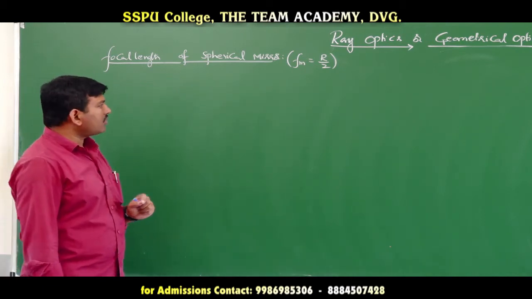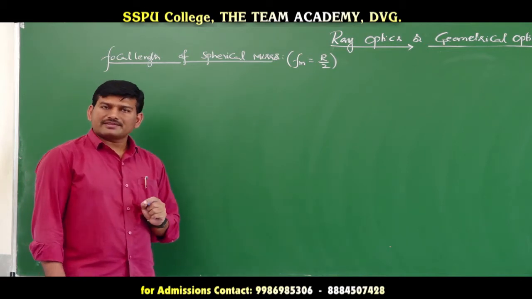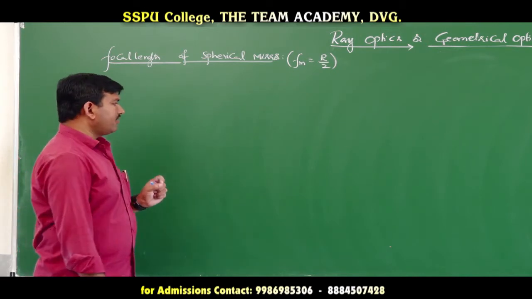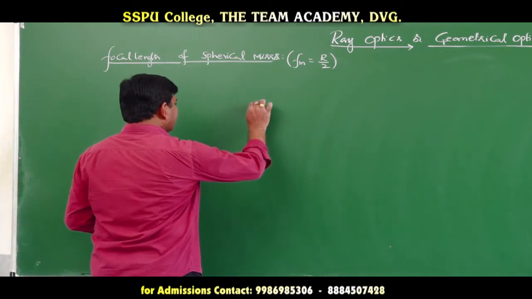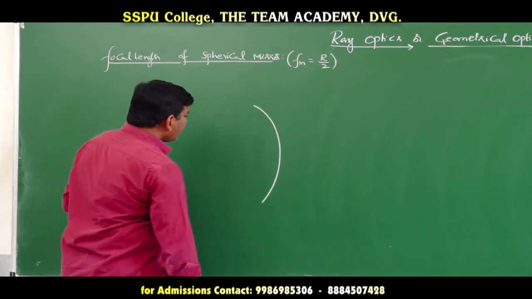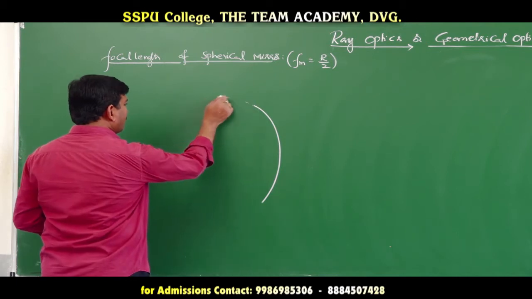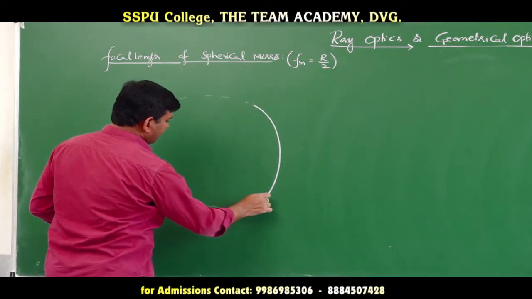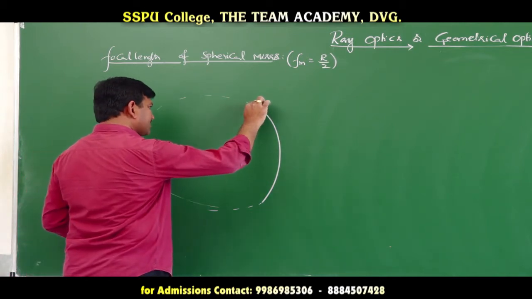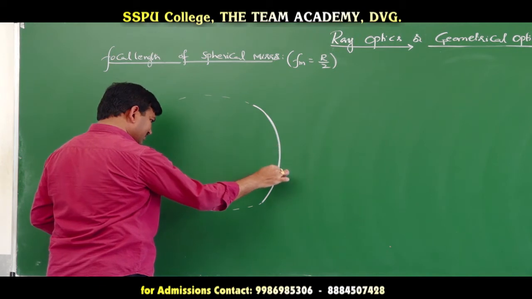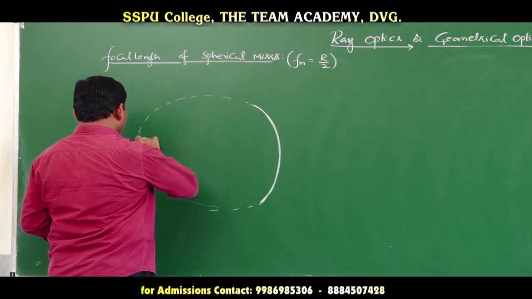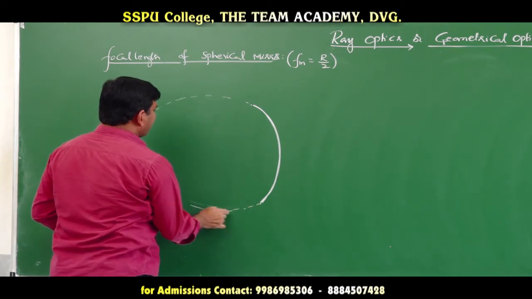First we have to know what is meant by a spherical mirror, what is radius of curvature and what is the focal length definition. Suppose let us consider this is a curved surface. Now if I extend this curved surface, what am I going to get? I am going to get a spherical surface in 3 dimensions. If I extend this curved surface, I get a spherical surface.